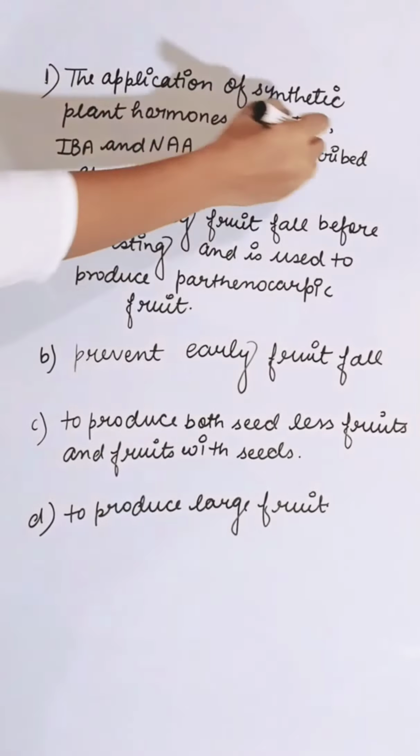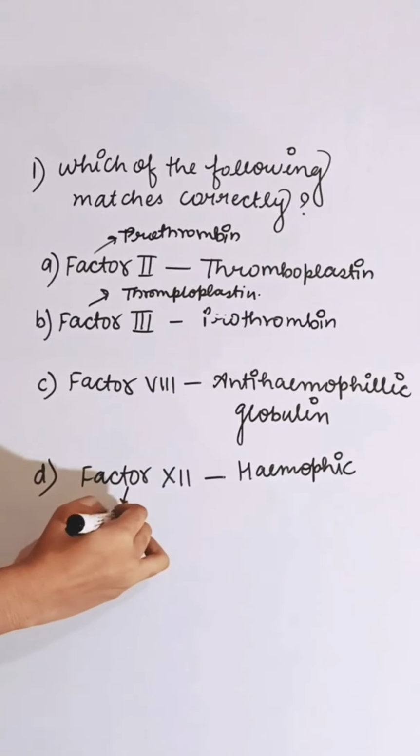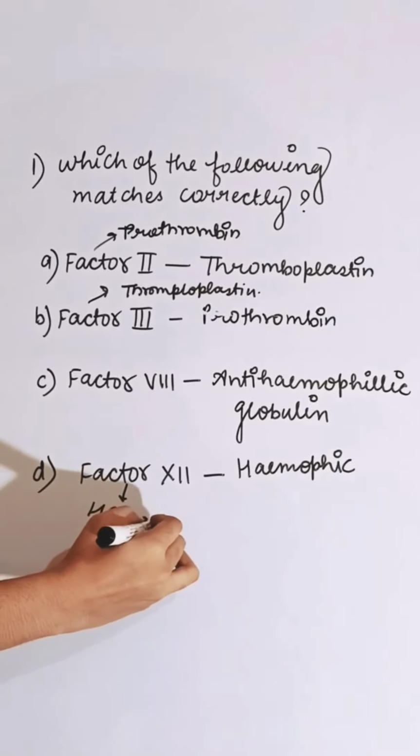Which of the following matches correctly? First option factor 2 is thromboplastin, and factor 3 is prothrombin, and factor 8 is antihemophilic globulin, and factor 12 is hemophilin. Factor 2 is responsible for prothrombin, and factor 3 is responsible for thromboplastin. Factor 8 is responsible for antihemophilic globulin. Factor 12 is responsible for Hageman factor. So the correct answer is C.